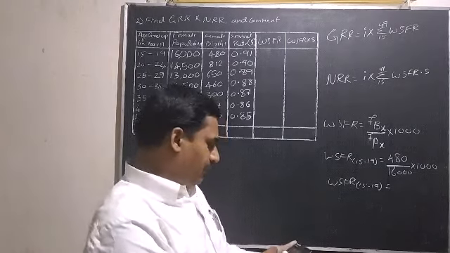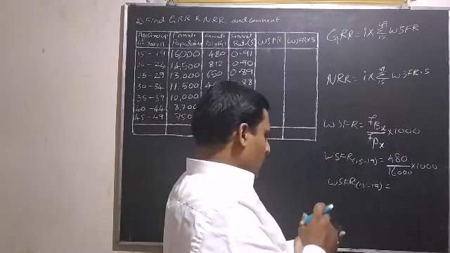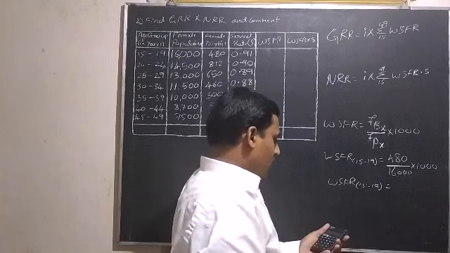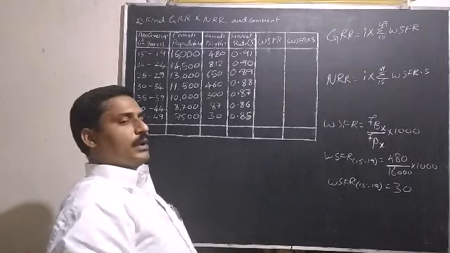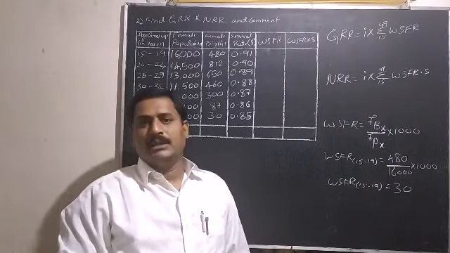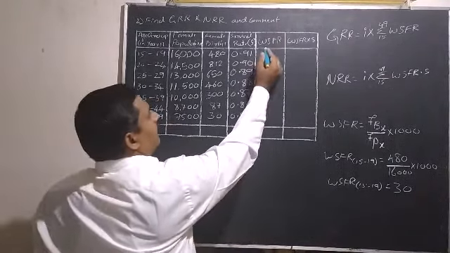So 480 divided by 16,000 into 1000 is equal to 30. In the same way we have to calculate the remaining WSFRs. So first I will write it here.